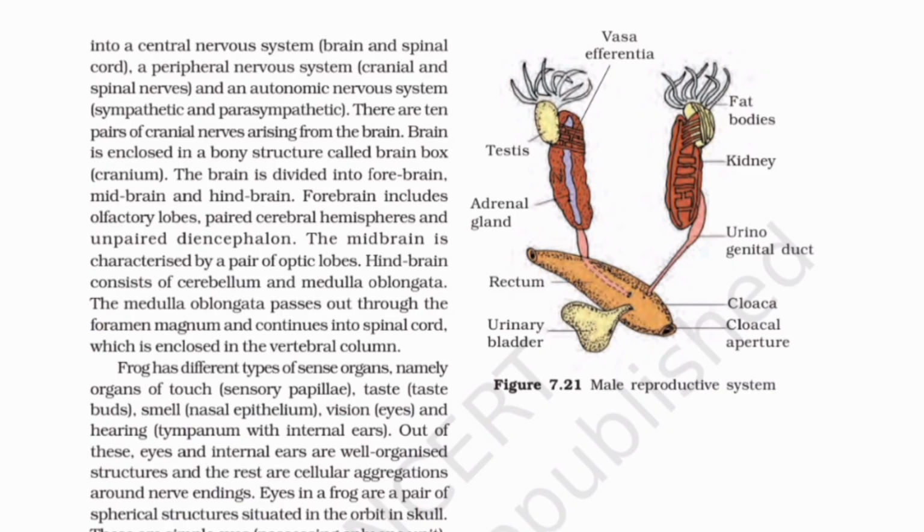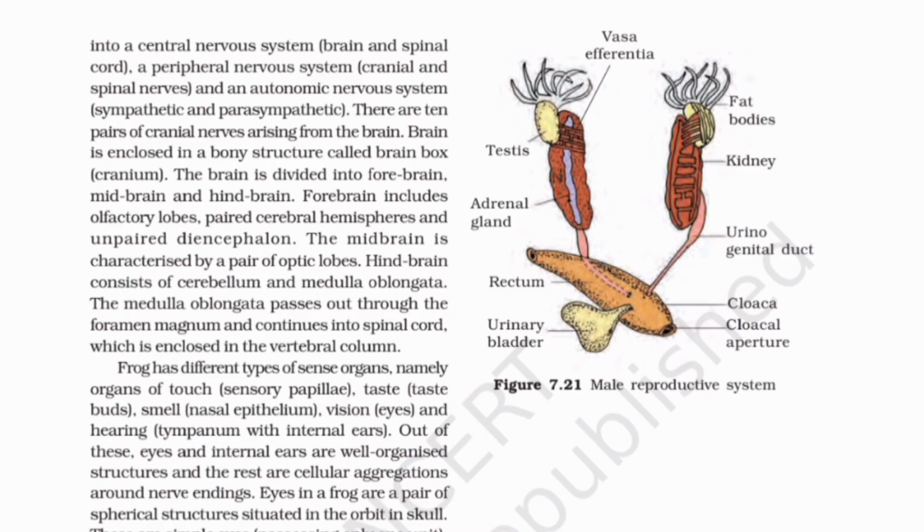There are 10 pairs of cranial nerves arising from the brain. The brain is enclosed in a bony structure called the brain box, cranium. The brain is divided into forebrain, midbrain and hindbrain. Forebrain includes olfactory lobes, paired cerebral hemispheres and unpaired diencephalon. The midbrain is characterized by a pair of optic lobes. Hindbrain consists of cerebellum and medulla oblongata. The medulla oblongata passes out through the foramen magnum and continues into the spinal cord, which is enclosed in the vertebral column.